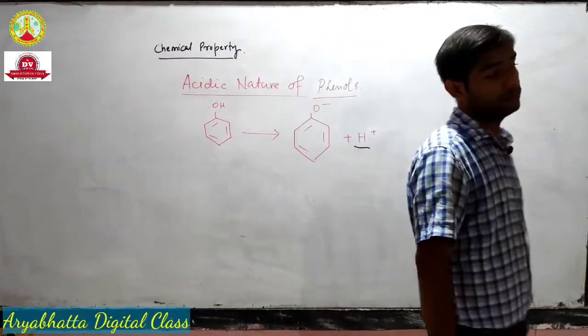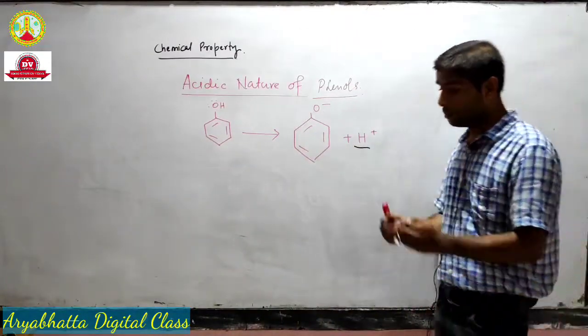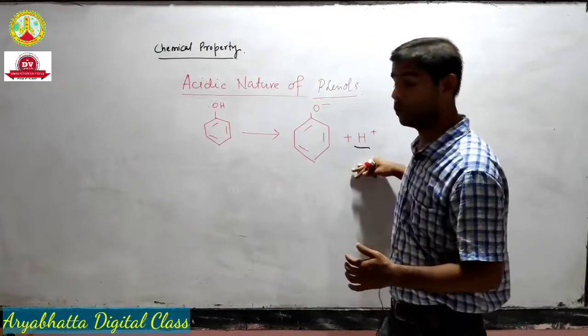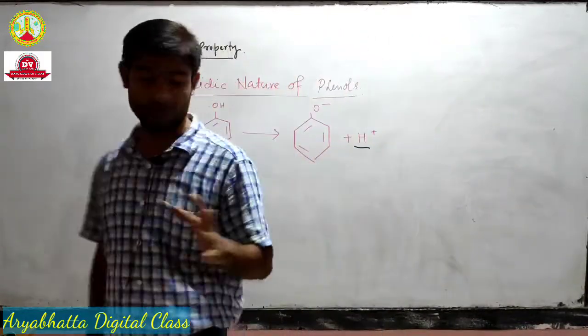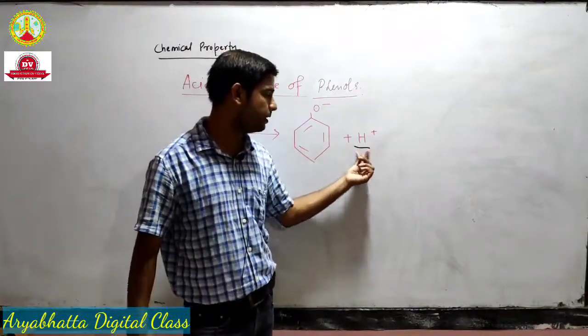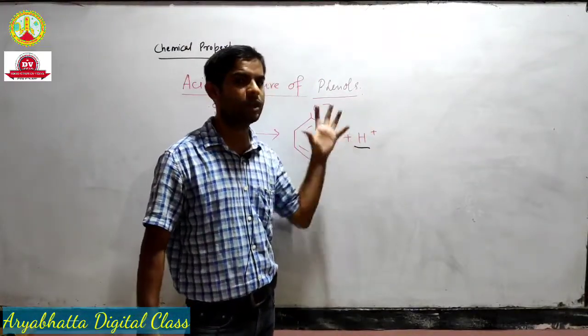The more they produce this proton, the more acidic they will be. Okay, very simple. The more easily we get this, the more acidic it will be.